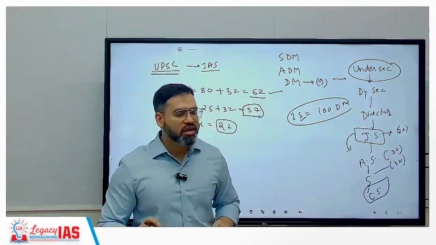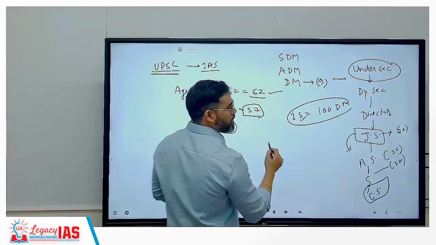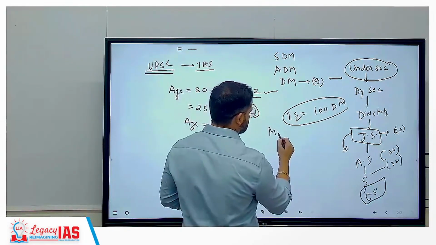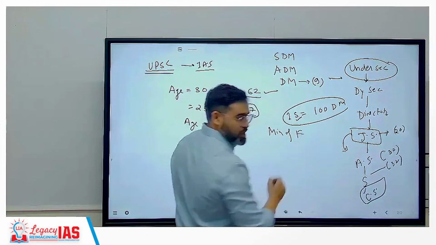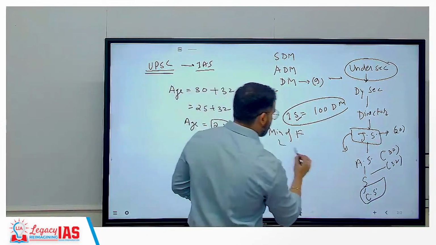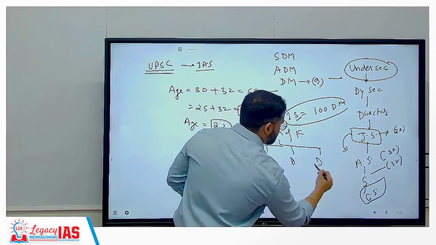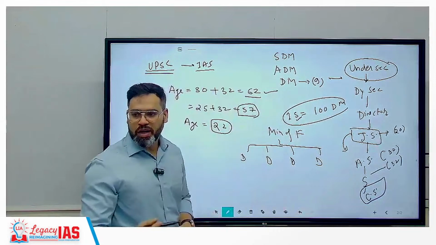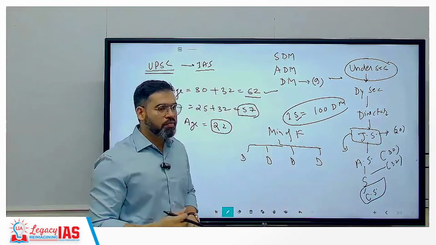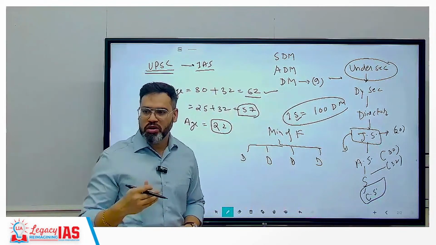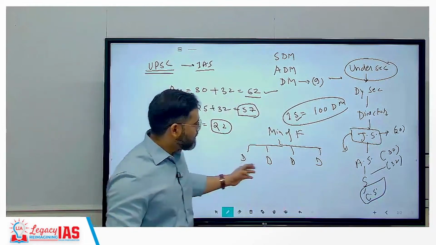Because joint secretary क्या होता है? For example, any departments are there, like Ministry of Finance. Under this Ministry of Finance, various departments are there. Departments like Department of Revenue, Department of Economic Affairs, Department of Banking Services, Department of Investment. Correct. So various departments are there.